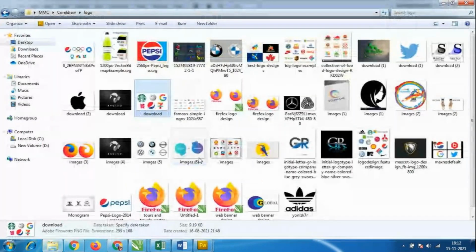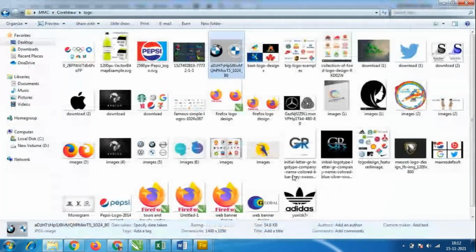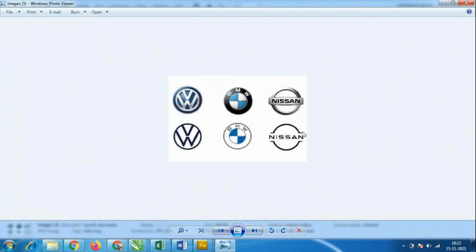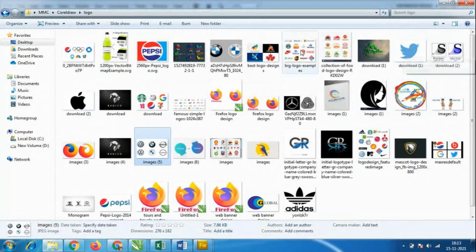Okay, so everywhere, this is something related to motors, what you have said. So BMW. Okay, even I have this Mitsubishi logo. Look here: Volkswagen logo, BMW logo, and Nissan logo. And we have this software-related logo, that is the Twitter logo. So like that, we have different logos.